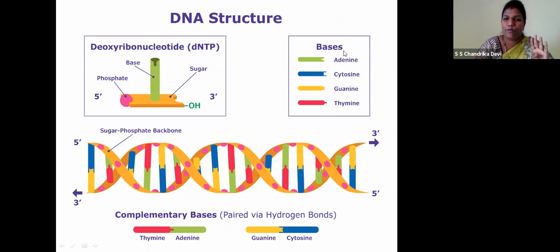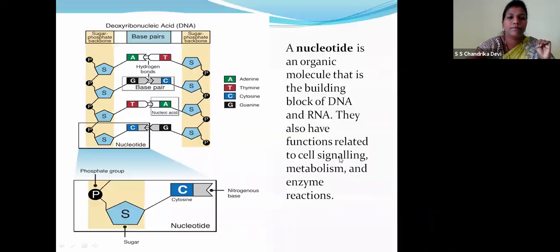So the bases are of four types: adenine, cytosine, guanine, thymine, right, children? So this forms the sugar phosphate backbone, right? So children, please pay attention over here. This is the nucleotide. As I told you, the nucleotide consists of one phosphate, one sugar, and one nitrogen base, right, children? Here, cytosine is one of the nitrogen bases. What are the four types of nitrogen base, children? Adenine, thymine, cytosine, and guanine.